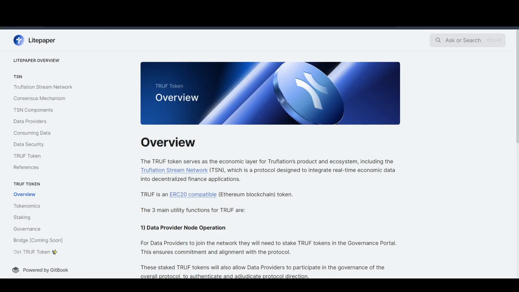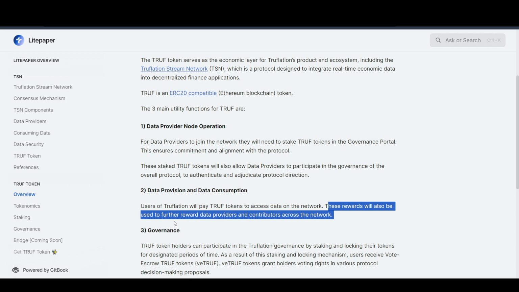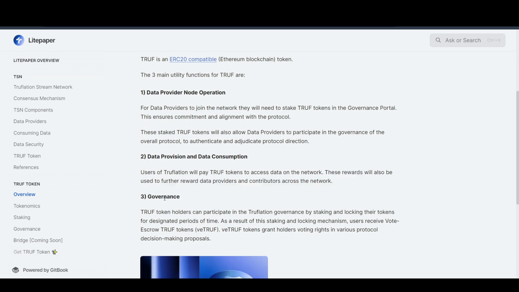As far as the tokenomics of the Truf token is concerned, first of all, it is used for data providers and node operations. That means it will have a staking utility. It will also be used for data provision and data consumption. So whoever uses data will have to pay Truflation in the Truf token, which is a pretty good utility. These rewards will also be further given to data providers and stakers, which is pretty good. It will also be used for governance.